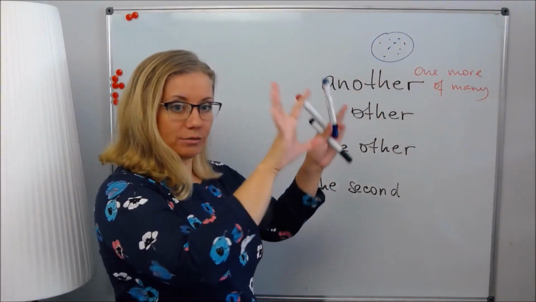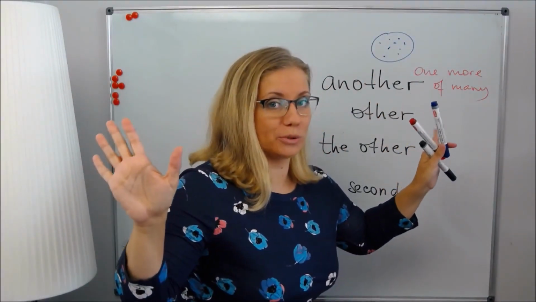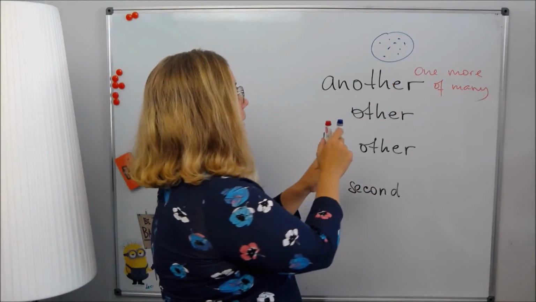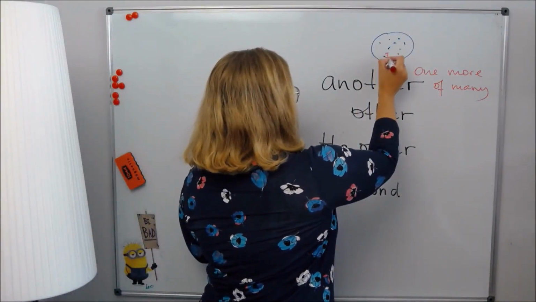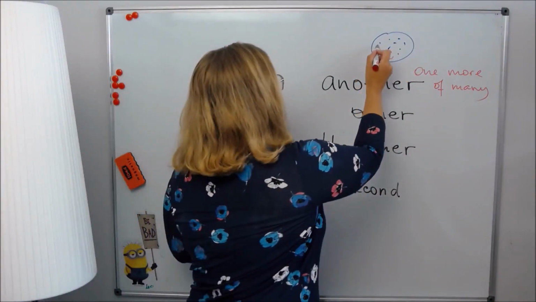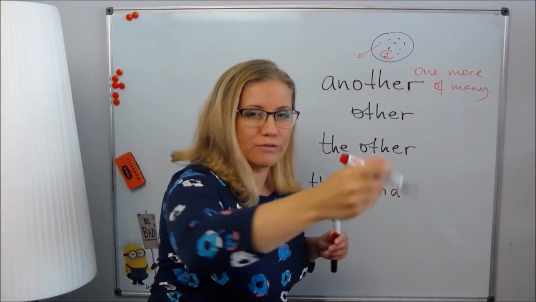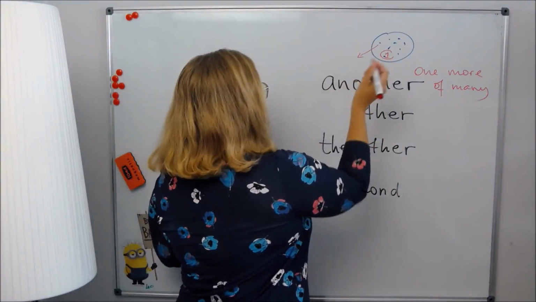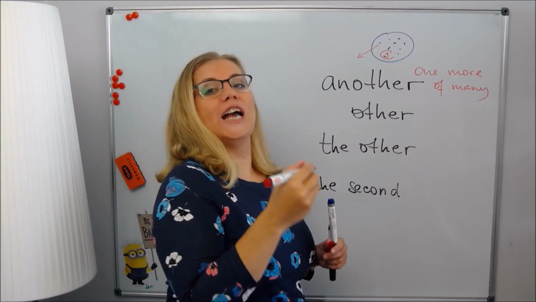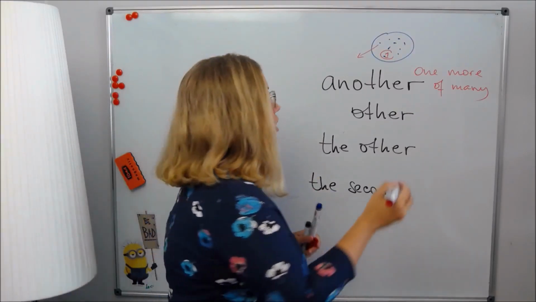Imagine that you have many objects. For example, here we have many videos on YouTube or many dresses in the shop, yeah? And you have one. This is the video you are watching now. And you want one more of all of these many. That's why you will say, after watching this video, I will watch another one. Or another. Yeah, I will watch another.